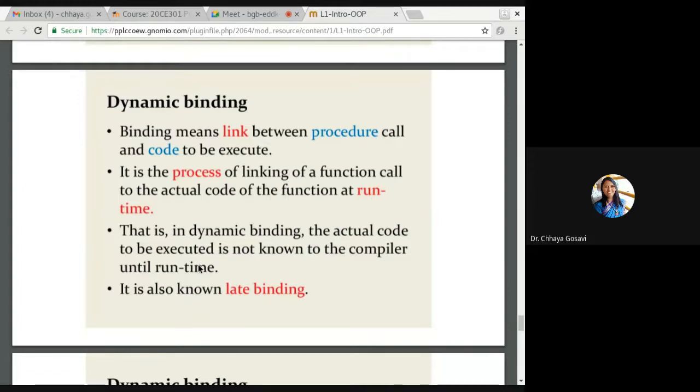And if that object or you are passing some address, or if it is an indirect reference, reference is passed, then it is difficult for a compiler to resolve it at compile time. So it will get resolved at runtime, and so it is called dynamic binding. Or it is also called late binding because it happens at runtime.